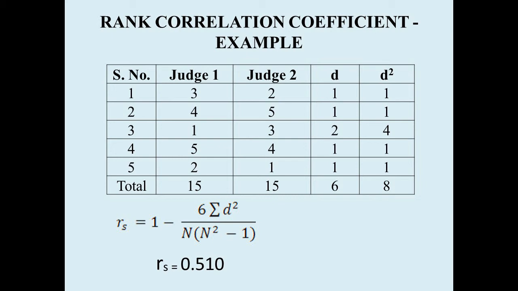For the third candidate, the difference is 1 minus 3, that is 2. We are not taking the algebraic sign, we are only taking the difference. For the fourth candidate, the difference is 5 minus 4, that is 1. And for the last candidate, the difference in the rank given by the 2 judges is 2 minus 1, that is 1.